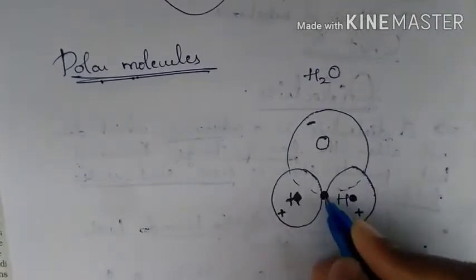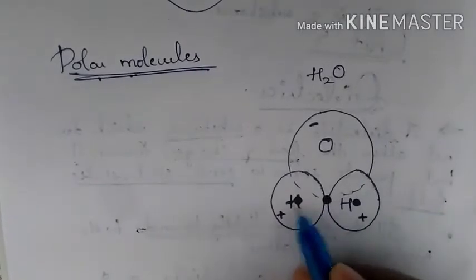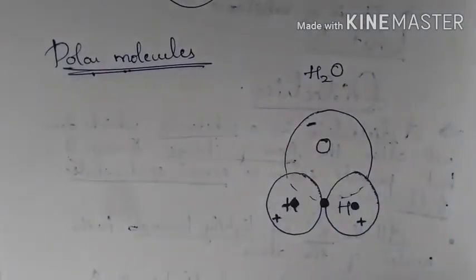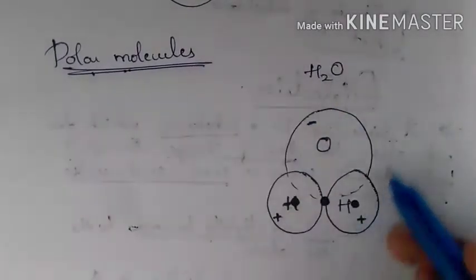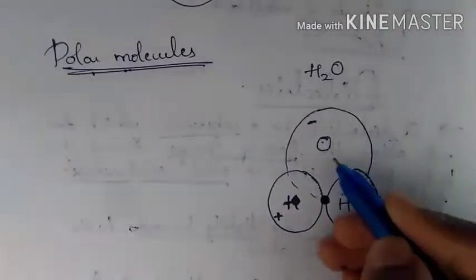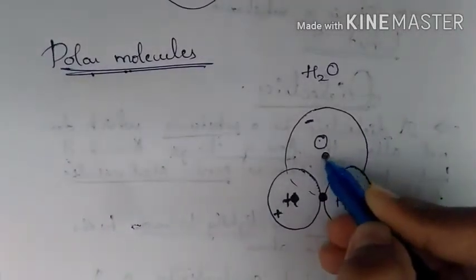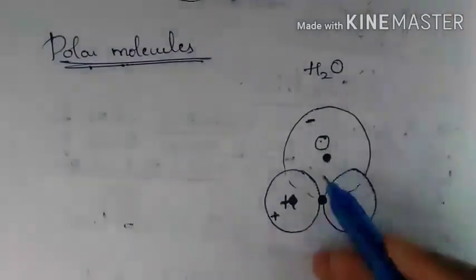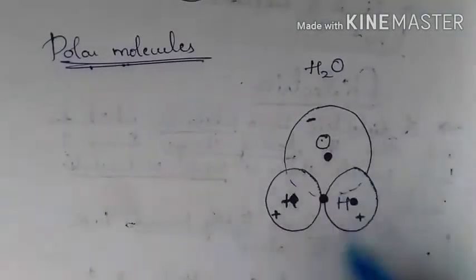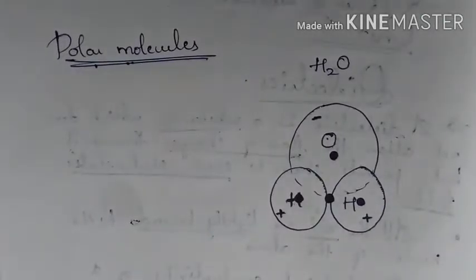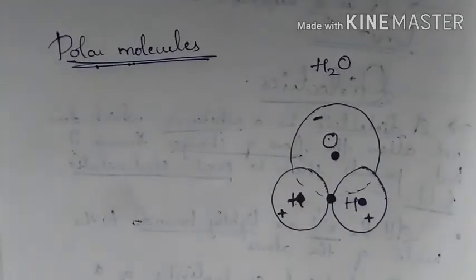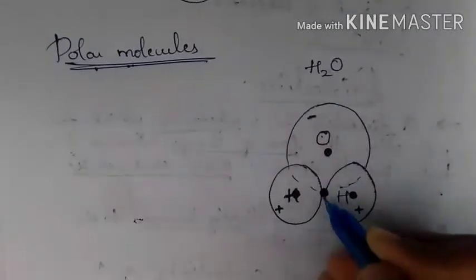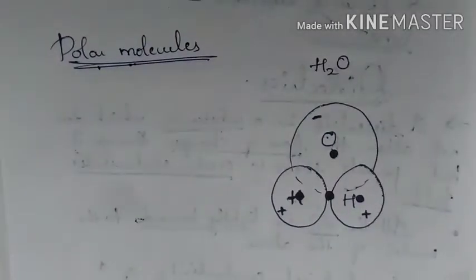So this is the center of mass for the two hydrogen atoms. Now the center of mass for the oxygen atom will come somewhere here. So now if you observe, there is a finite separation between the negative charge and the positive charge. So this creates the permanent dipole.